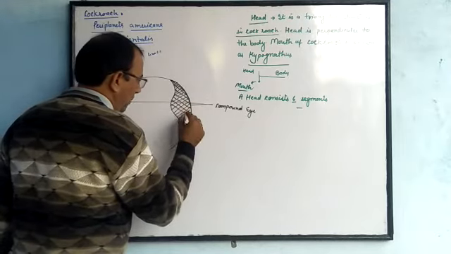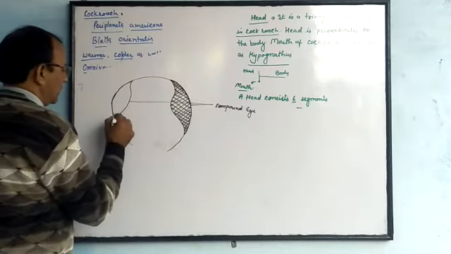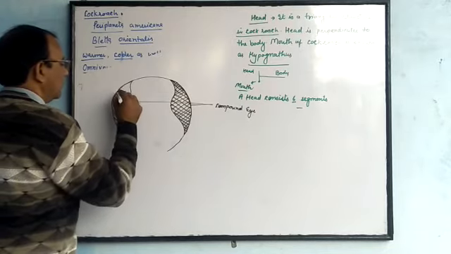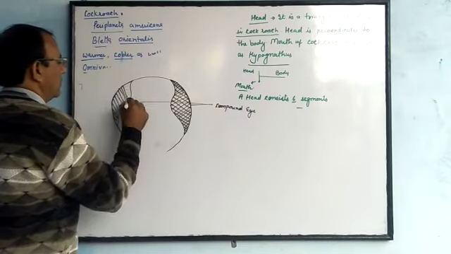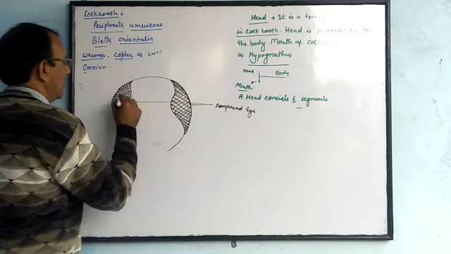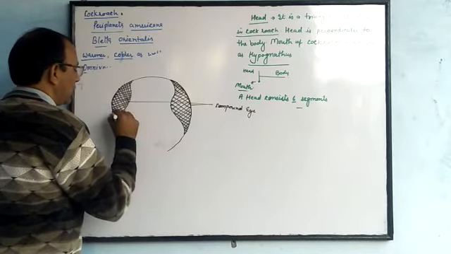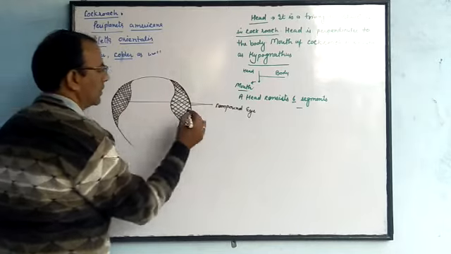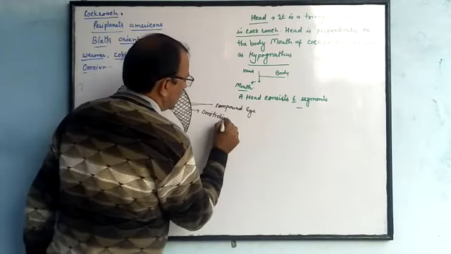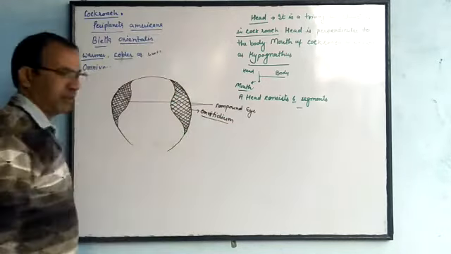And each simple eye is known as an ommatidium. You can also say that each segment is known as an ommatidium.